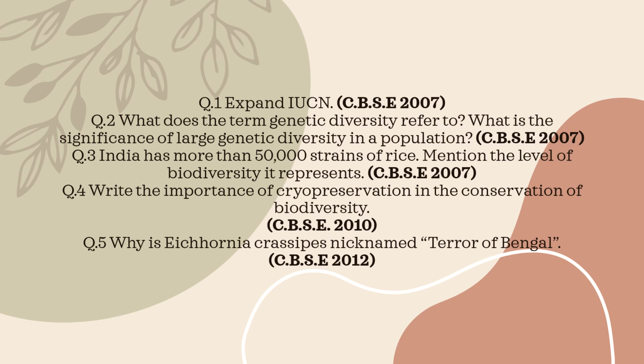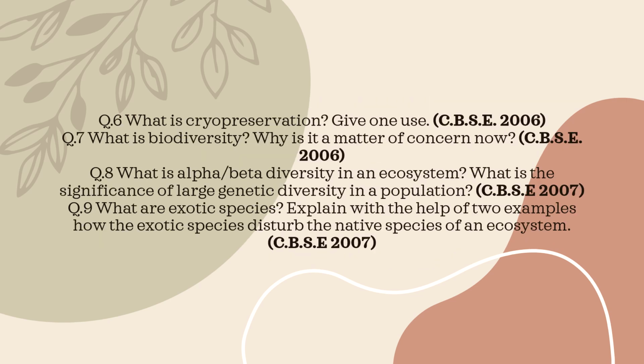Because it is an invasive aquatic weed that spreads rapidly, blocks waterways, reduces oxygen levels, and causes serious damage to aquatic ecosystems. Question 6. What is cryopreservation? Give one use. Cryopreservation is the technique of preserving biological materials like seeds, sperm, ova, or embryos at very low temperatures, usually -196 degrees Celsius. It is used to conserve endangered species for future use.